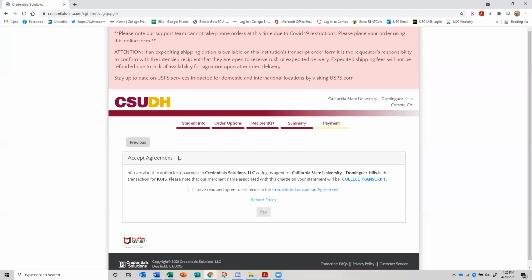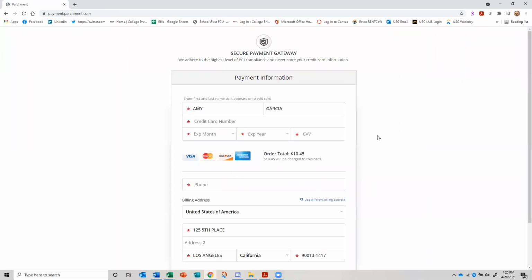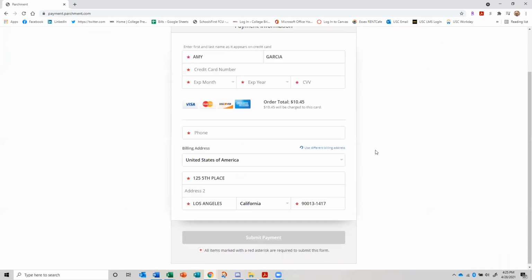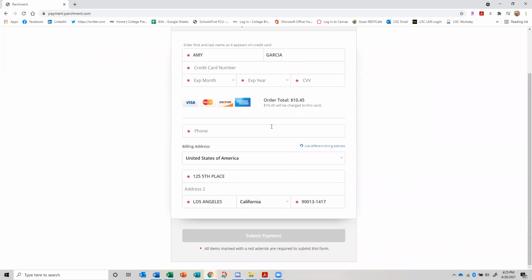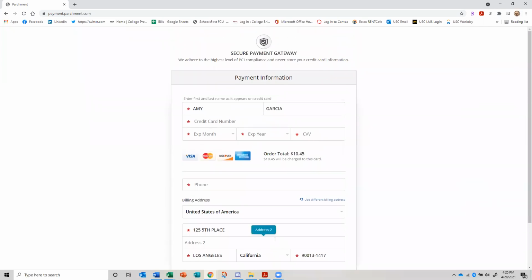All right. And then it just wants you to accept the terms of agreement, all that. You guys are used to this kind of stuff whenever you buy something online. All right. And then it's going to go to pay. And there you go. This is where you will enter in your credit card information. They again tell you how much it is. You've got to put in your billing address, all of that. So once all of this is filled out, you know that the submit button will turn whatever color it's going to turn. You click submit, and then you are done.